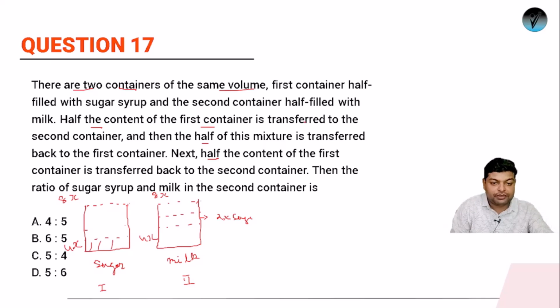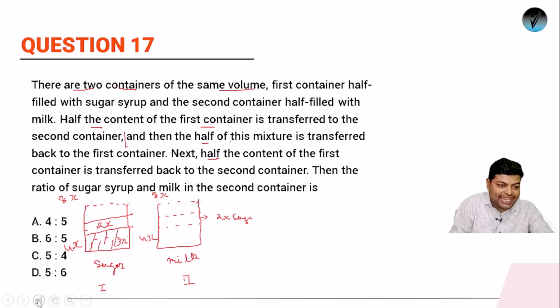Next is transferred to the second container. Next, and then half of the mixture is transferred back to the first container. Now when you are transferring half of the mixture, तो इसमें से 3x mixture आएगा. ठीक है, इस 3x में से 2x will be milk and x will be sugar. So अभी currently इसमें 2x sugar है, x sugar अगर इसमें वापस आ गया, so the sugar content will be, what? It will be 3x, and 2x will be milk, और थोड़ा 2x milk आ जाएगा.